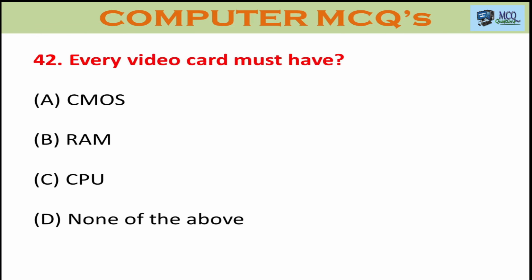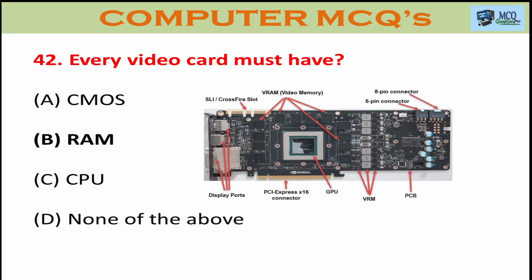Question number 42. Every video card must have A. CMOS, B. RAM, C. CPU, D. None of the above. Every video card always has its own separate RAM to boost graphics performance.